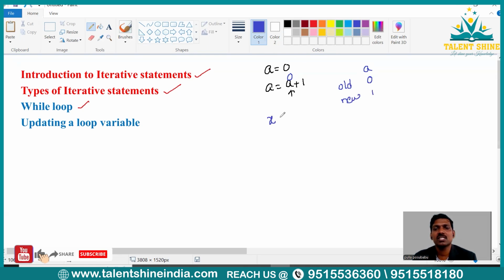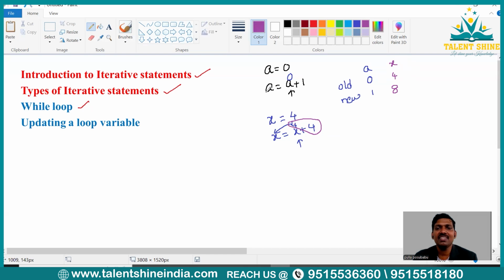Let me take another variable, some x. So x equal to 4 I have written, and x has been updated with a 4. Now what does it mean? Let us fetch the old value of x, which is 4. Now 4 plus 4, which is what? 8, which will be assigned to x. So let me write here: the old value of x is 4. What is the updated value? 4 plus 4, which is 8. So this 8 will be the updated value of x.